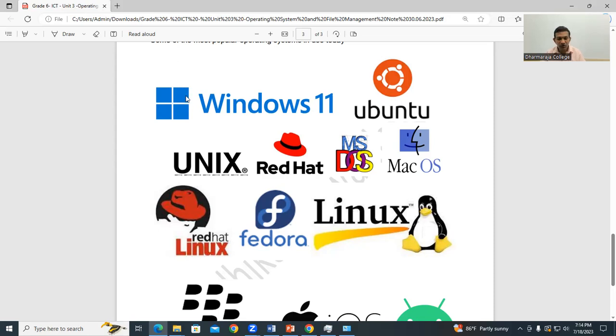Then we have another one. This is the logo. You must remember, this is the Windows logo, and the next famous one is Ubuntu. Ubuntu is very famous with the young generation because young people like to test things. So if you also like to test, go for Ubuntu.